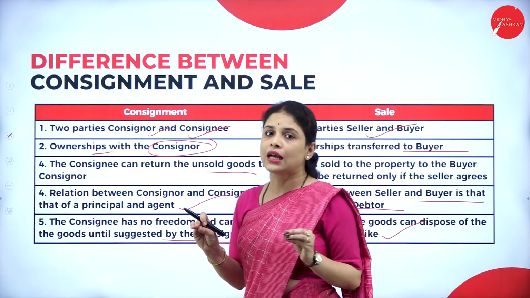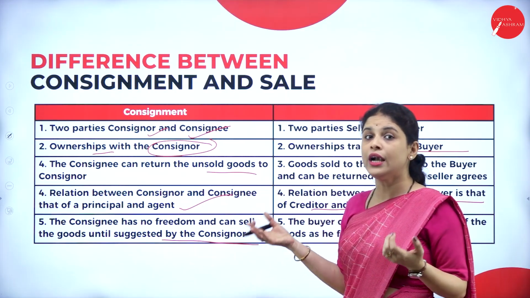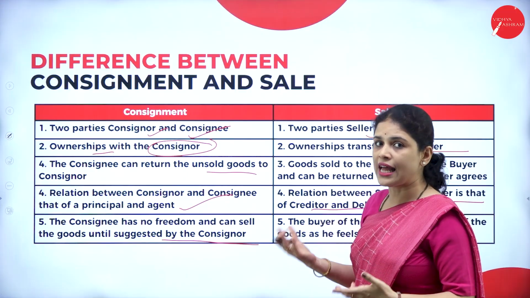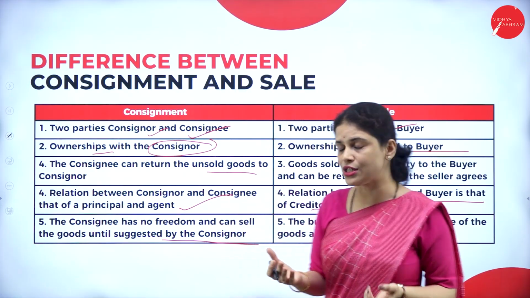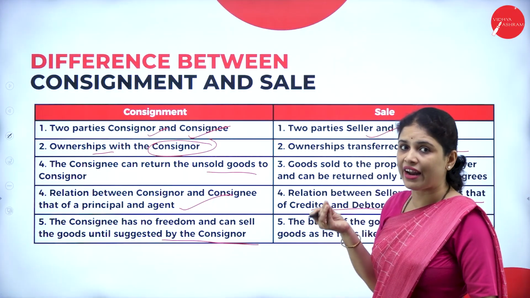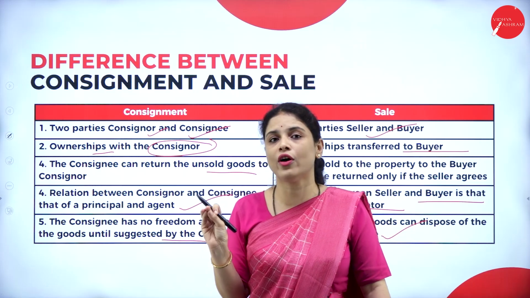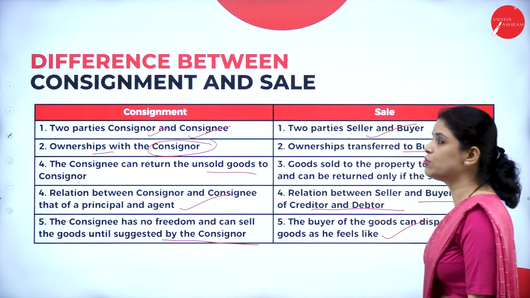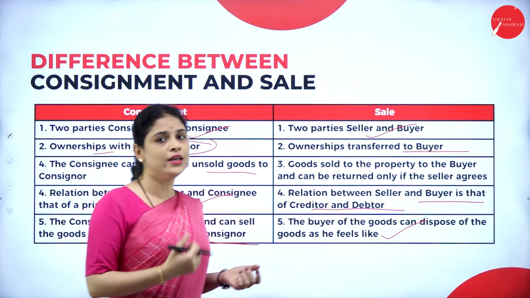That means here, consignee can only sell the goods, but he doesn't have the right to dispose of it or sell it to another person. So, whatever the consignor says, that only has to be done, because he doesn't have any right on the goods. He is just the agent. He is working for the consignor for commission, but whenever it comes to the buyer, he is the owner of the goods, so he can do whatever he wants with those goods.